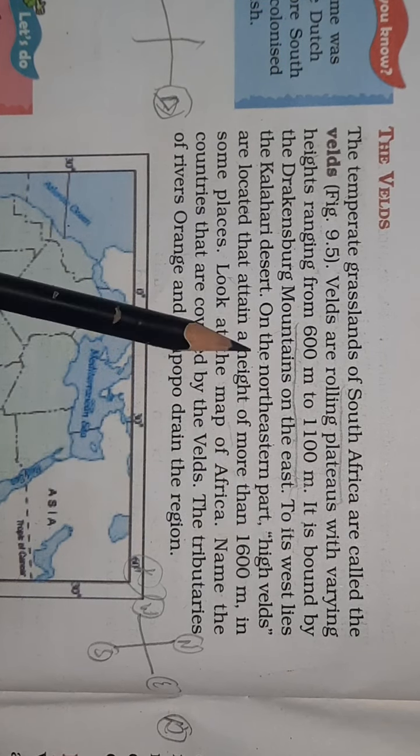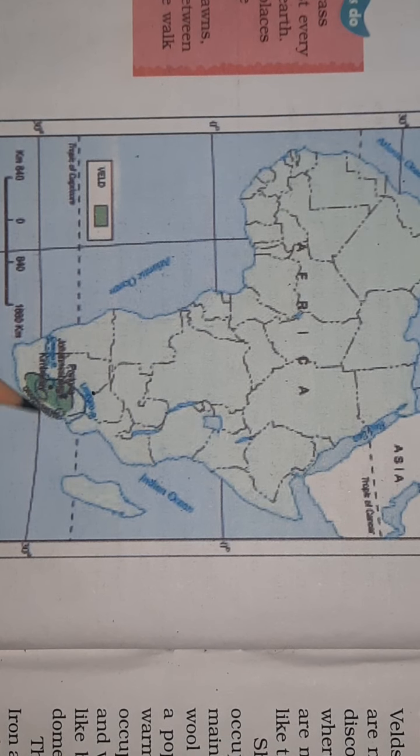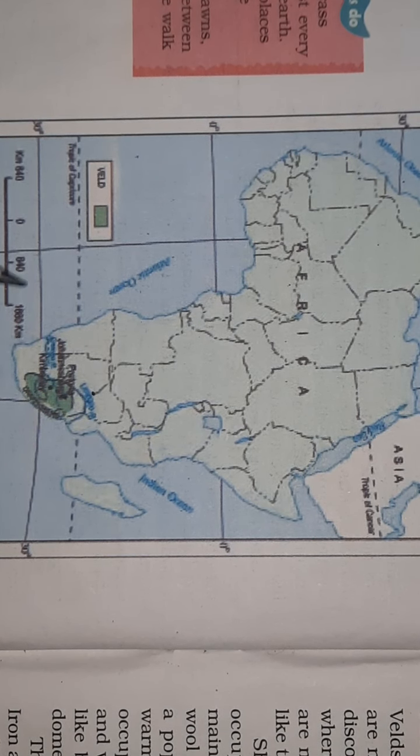Now look at the map of Africa also. Look at the green part over there. This is the part covered by the Velds. The Veld name was given by the Dutch settlers before South Africa was colonized by the British. Who gave the name before the British colonized South Africa? The Dutch settlers.